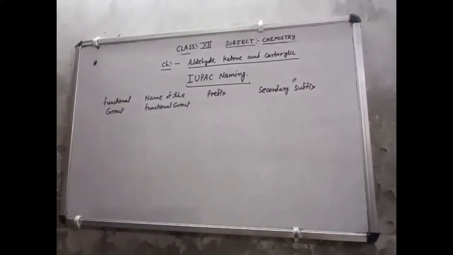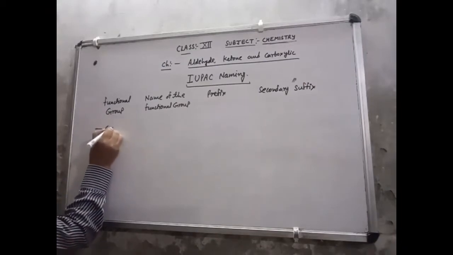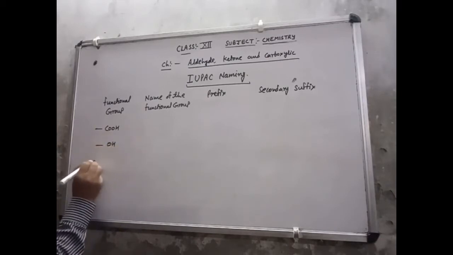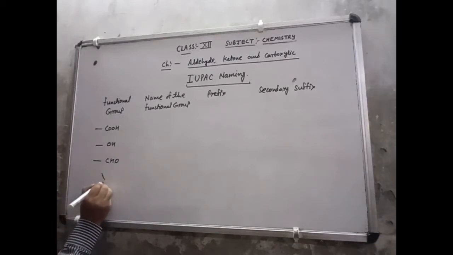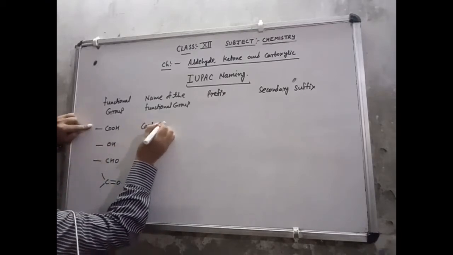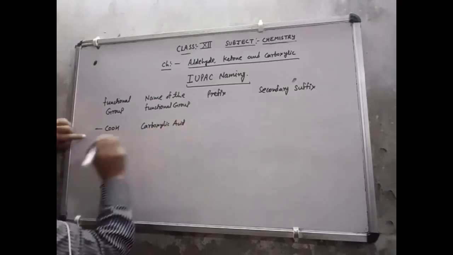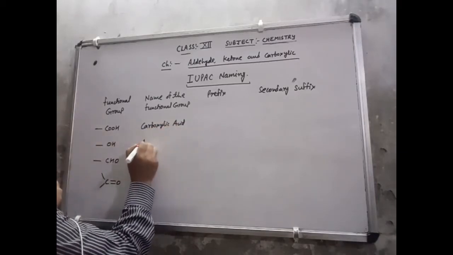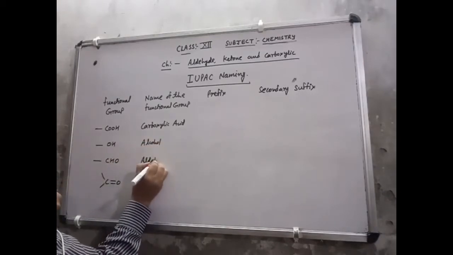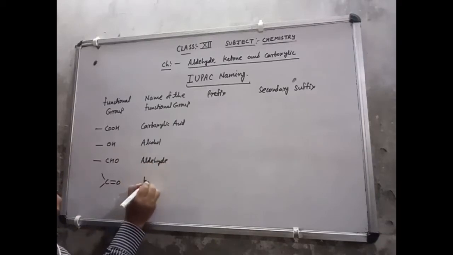Suppose first I take carboxylic acid, COOH; second alcohol, OH; third aldehyde, CHO; fourth ketone.